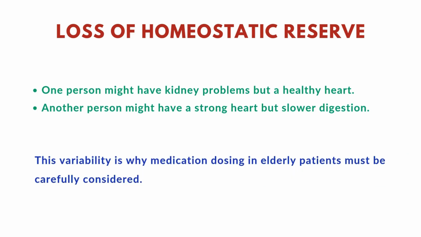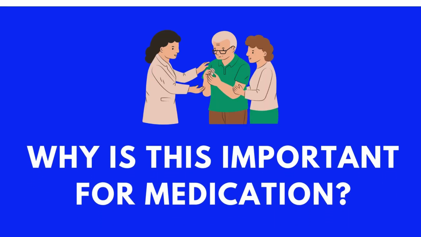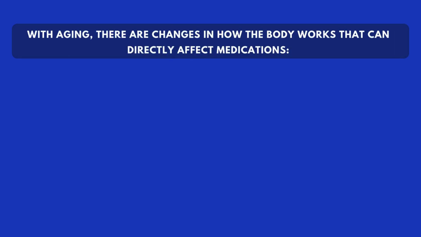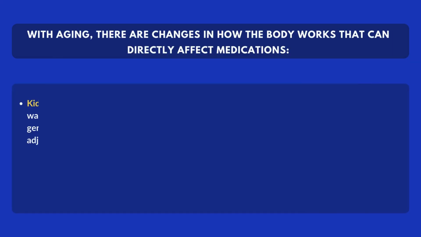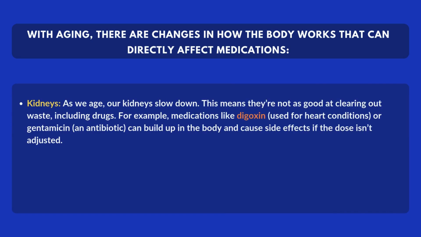This variability is why medication dosing in elderly patients must be carefully considered. Why is this important for medication? With aging, there are changes in how the body works that can directly affect medications. Kidneys. As we age, our kidneys slow down. This means they're not as good at clearing out waste, including drugs.